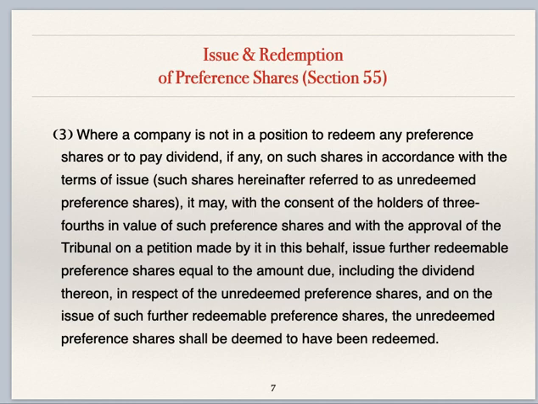So I will explain what is given in this. With the consent of shareholders holding 3/4 in value of such shares, that is unredeemed preference shares, and with the approval of tribunal, further redeemable preference shares are issued of the value which is equal to unredeemed preference shares, including dividend. On this issue, unredeemed preference shares shall be deemed to have been redeemed,